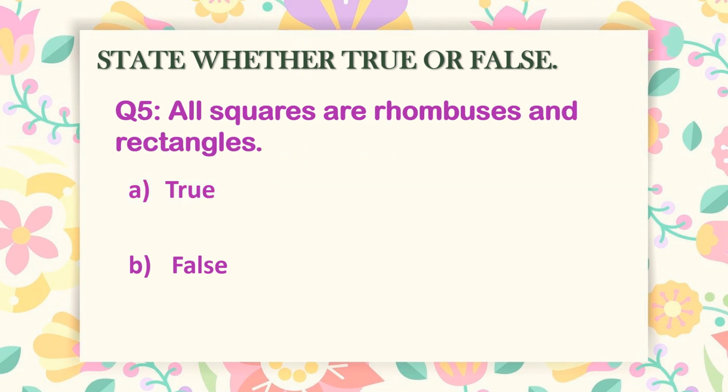Next question is, all squares are rhombuses and rectangles. Is it true? Yes, all squares are rhombuses and also rectangles. And the answer is true.